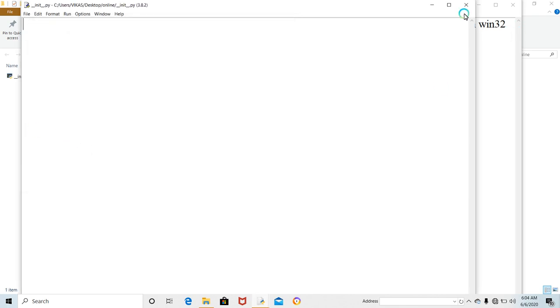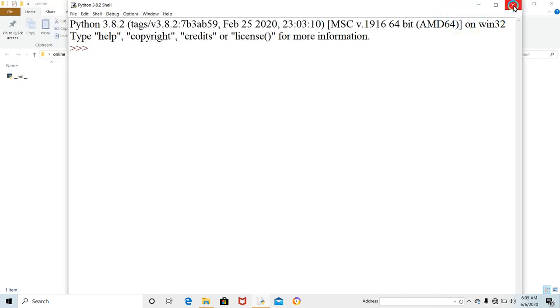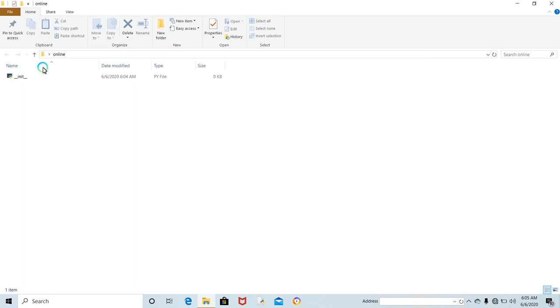This init.py file is an empty file. We do not need to write a single letter in this file. We only have to make it empty. So look here, this file is created. Now this folder is considered as a package. If the init.py file is available inside the folder, it is considered as a package, otherwise it will be considered as a simple folder.